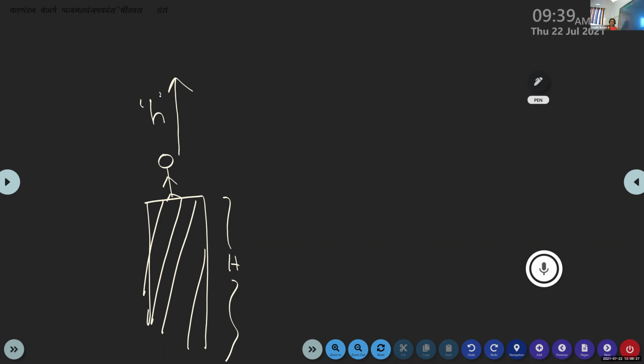Consider a tall building. A person is standing on the top of the building and he throws some stone in an upward direction, so that the stone reaches a particular height of h. After reaching that height, what happens to the stone? It returns to the ground.